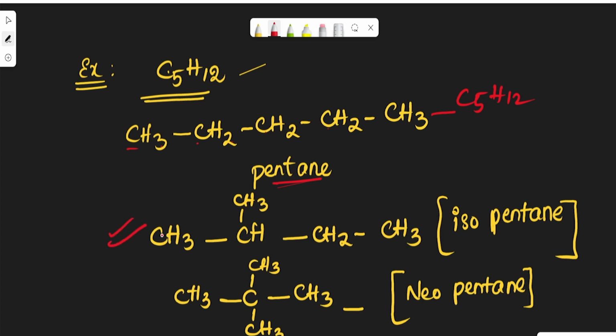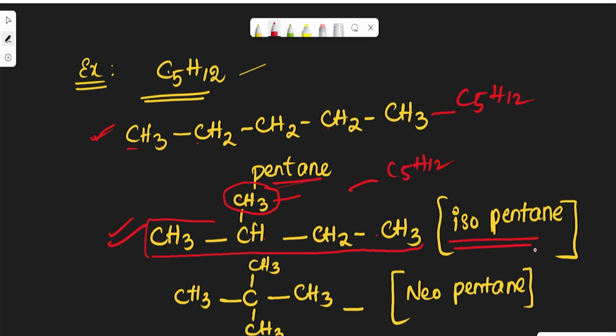While coming to the second case, here also 1, 2, 3, 4, 5, so 5 carbon atoms are there and hydrogens 3, 6 and 7, 10 and 12. So here also C5H12. There is no change in the molecular formula but the structure is different. The first one contains only one parent chain, while the second compound contains one branch, one methyl group. So the name is obviously changed here: isopentane.